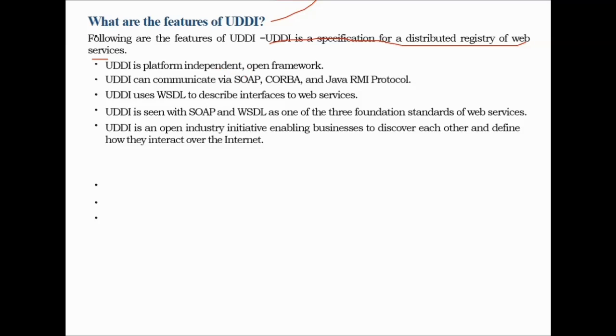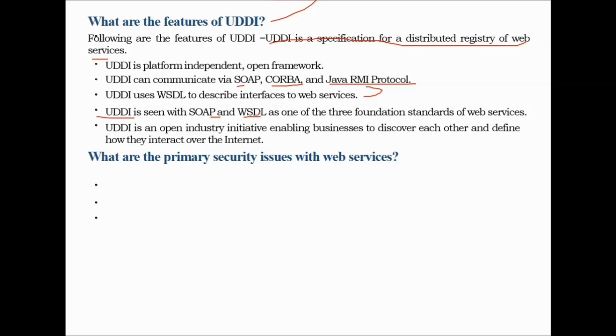UDDI can communicate via SOAP, CORBA and the Java RMI protocol. And UDDI uses WSDL to describe interfaces to web services, and UDDI is seen with SOAP and WSDL as one of the three foundation standards for web services. So UDDI, SOAP and WSDL. UDDI is an open industry initiative enabling businesses to discover each other and define how they interact over the internet.